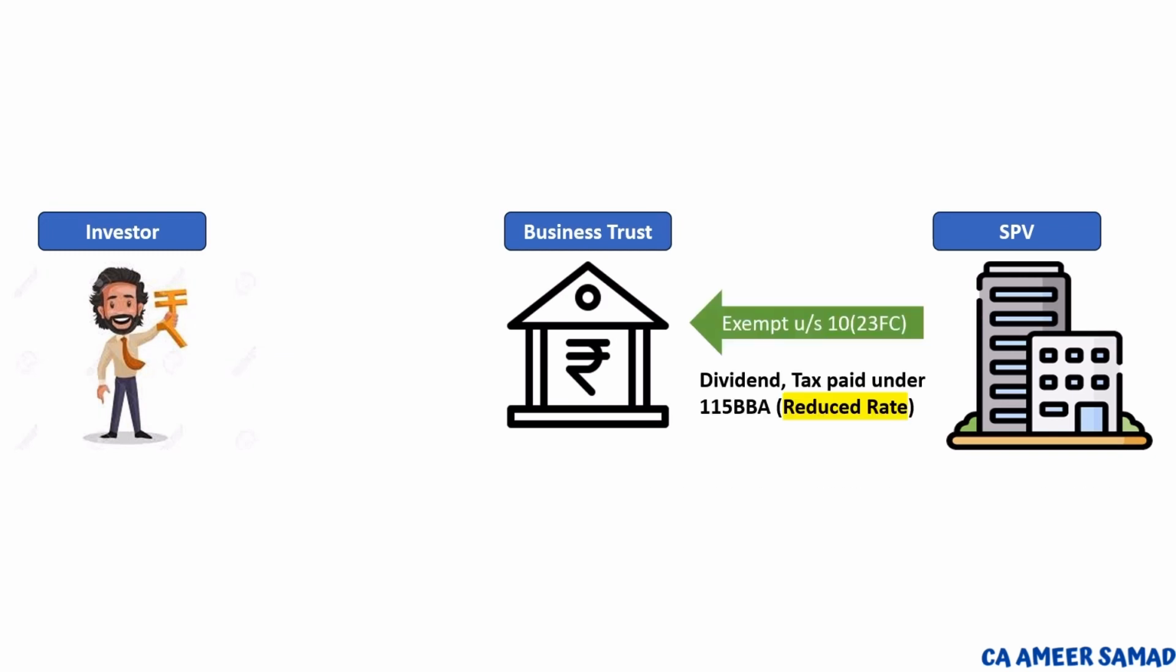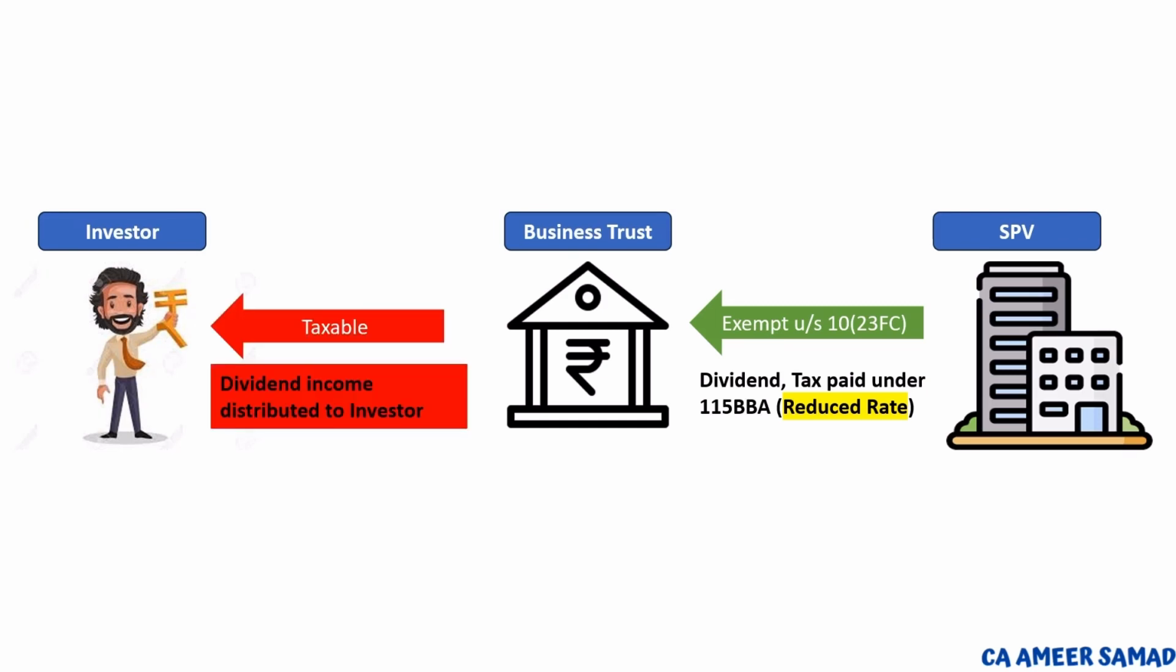If the SPV paid tax under the reduced rate, that is section 115BBA, and it distributed dividend to the business trust, then again it is exempted under section 10(23FC) in the hands of the business trust. But when the business trust redistributes this income to the investors, it is taxable in the hands of the investor. If the investor is NR or FC, then 10% is applicable, others normal tax rate.